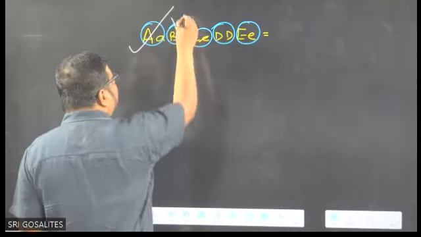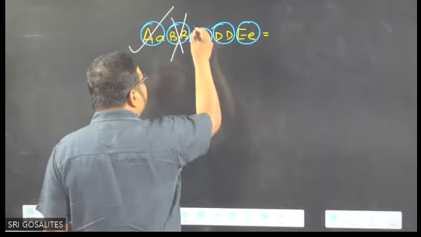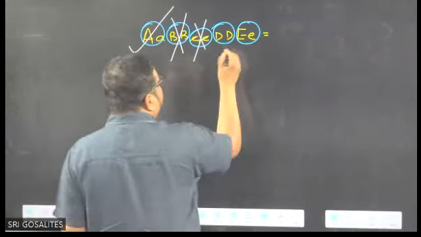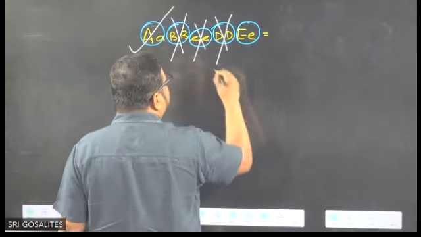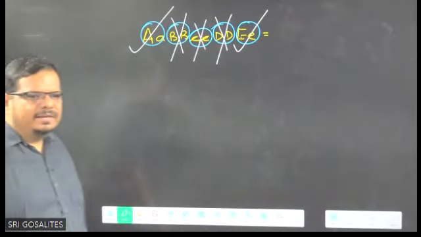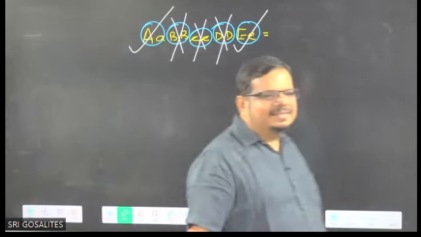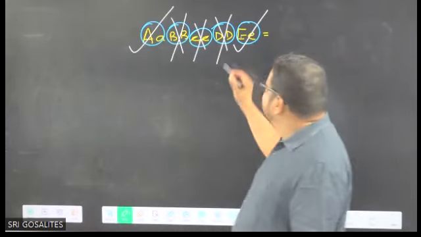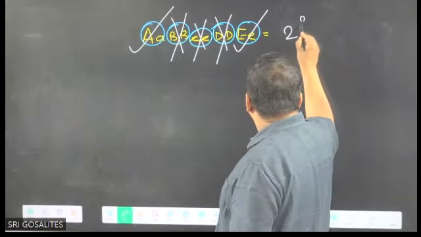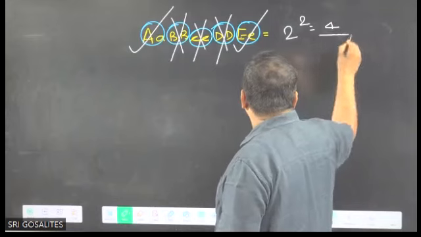Second one is not. Third one is small c, not. Fourth one capital D, not. Fifth one capital E, small e, yes. How many heterozygous? 2 heterozygous. So 2 to the power 2 equals 4.